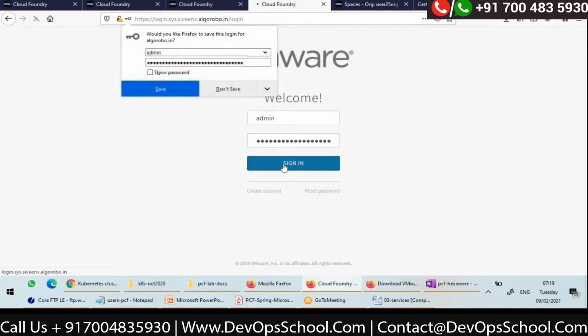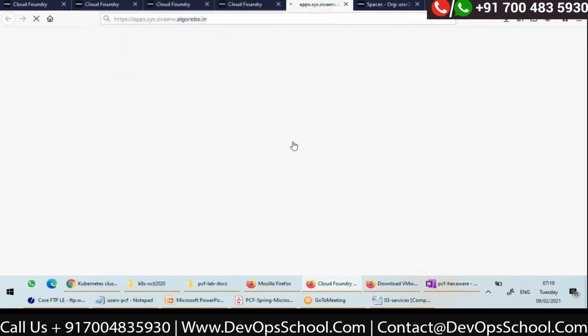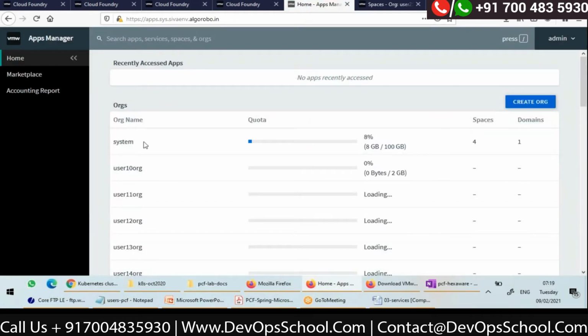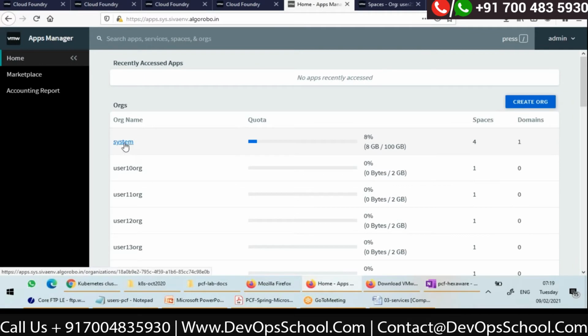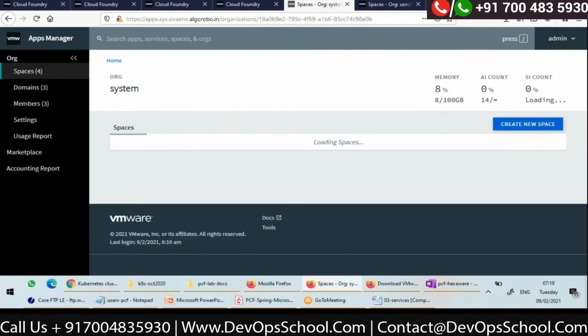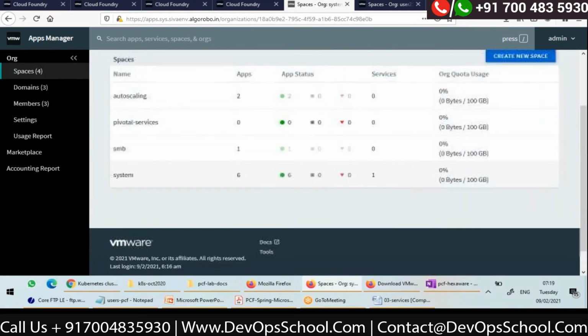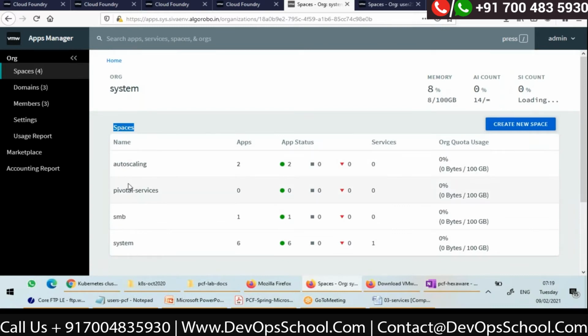Yep, I'm logging in as admin. Okay, I want you to see, there is an organization. Once I logged in as admin, there's an organization called system. Inside system, there is one space. There are 4 spaces right now, but there's one space called system.